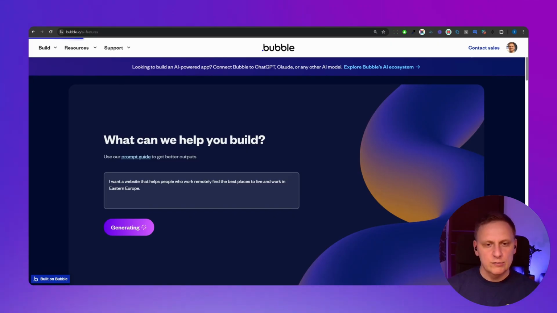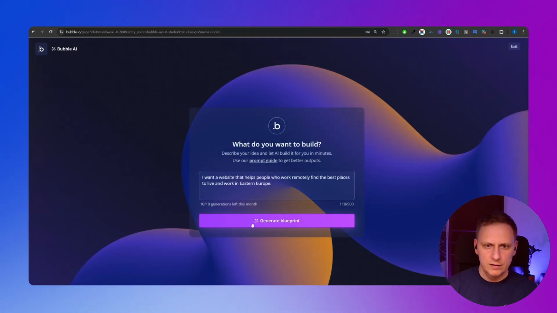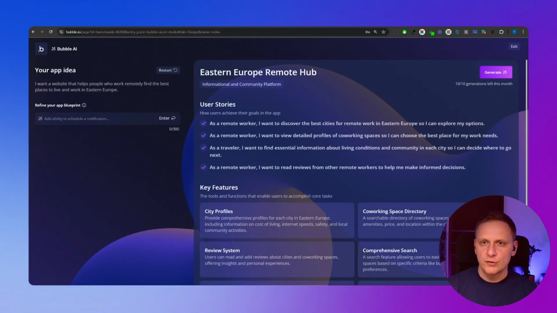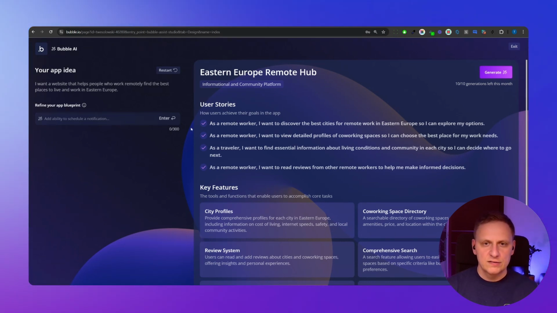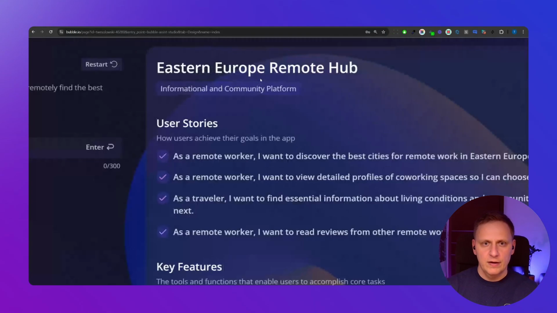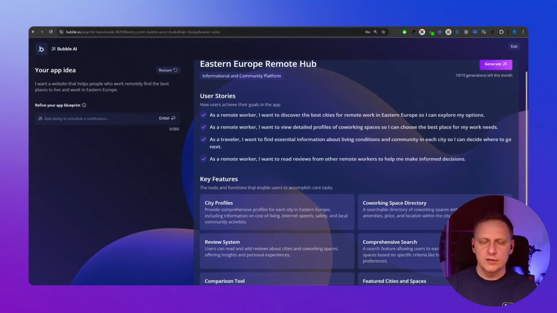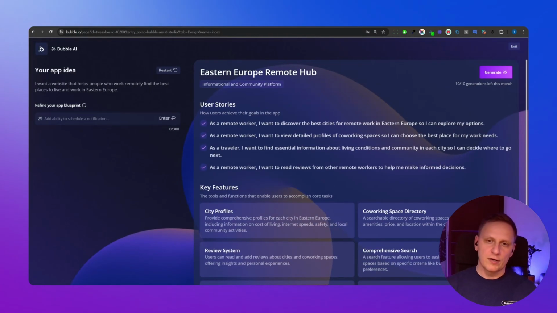I always like to start with a simple, really simple one-line prompt, and then, just a moment, generate a blueprint. Eastern Europe Remote Hub, Information Community Platform. So we've got here the user stories. Bubble understood the idea of an app, created a name for the app, and as well the user stories. These are the things that we usually do manually.